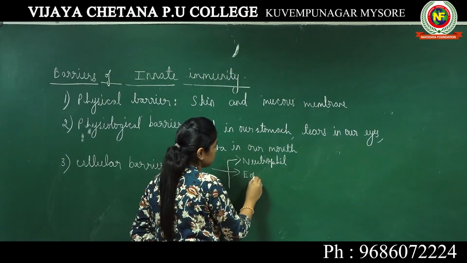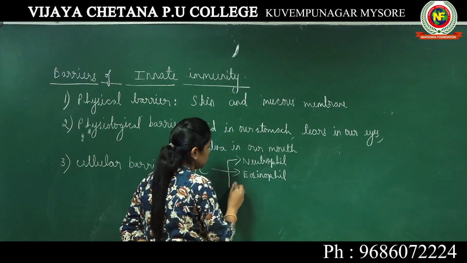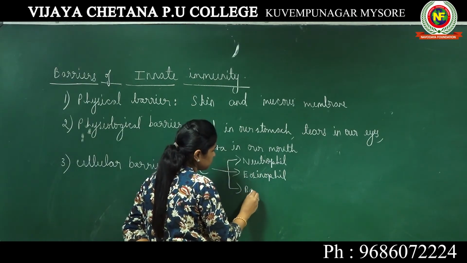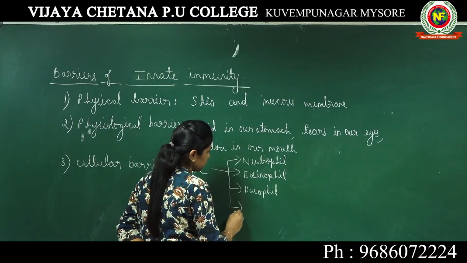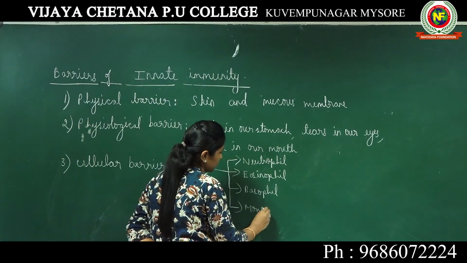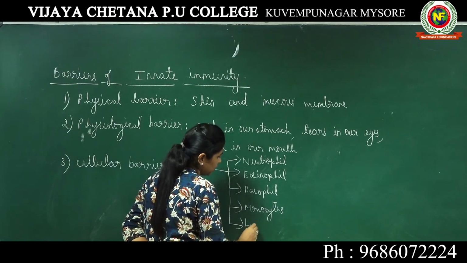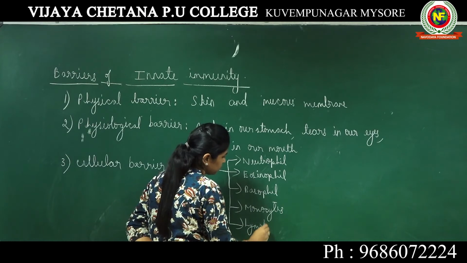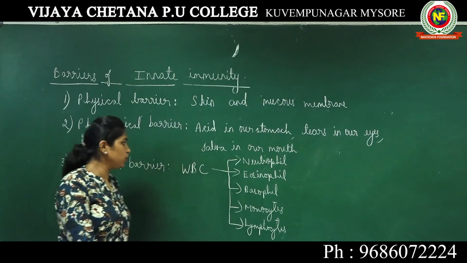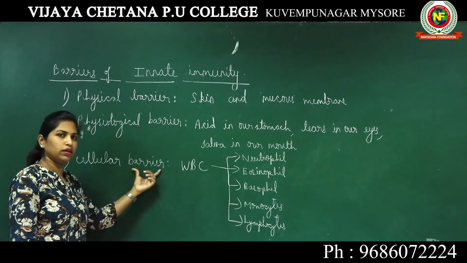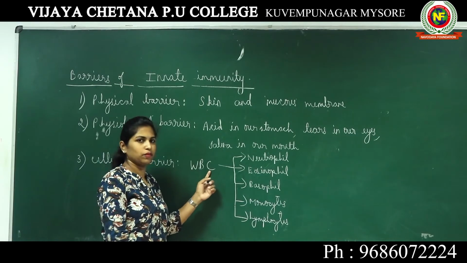Neutrophil, eosinophil, basophil, monocytes, and the last one, lymphocytes. So under cellular barrier we will be studying about WBC, white blood cells.